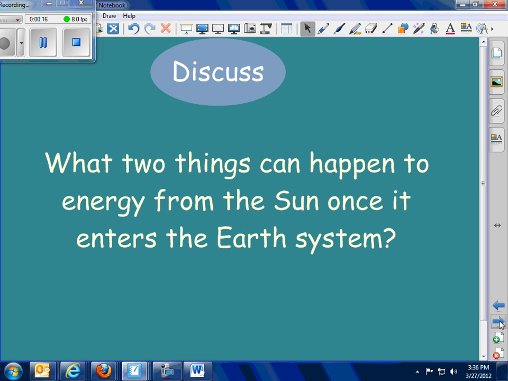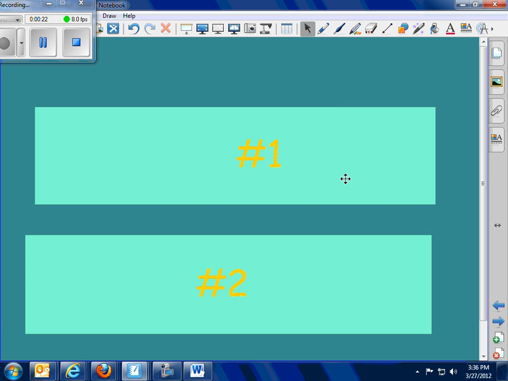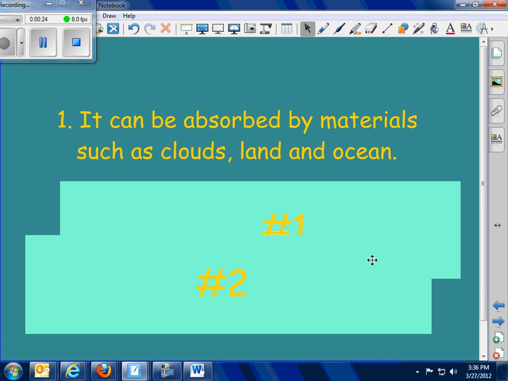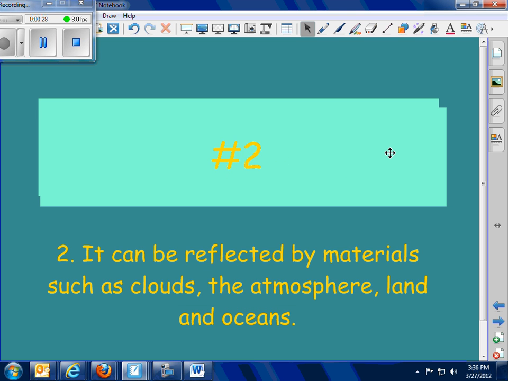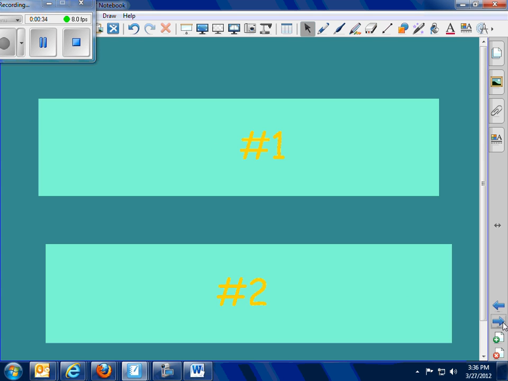The other day we talked about the two things that happen to the sun's energy when it enters our atmosphere. One of them was it can be absorbed by the ocean and clouds and land. The other deals with how it can be reflected by the oceans, the atmosphere, the clouds, and land. Both of those things have to do with albedo and eventually potentially part of the greenhouse effect.